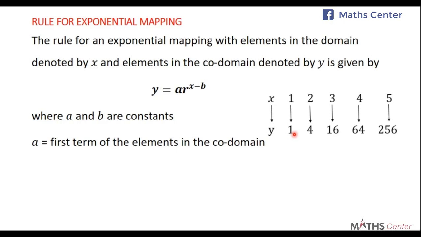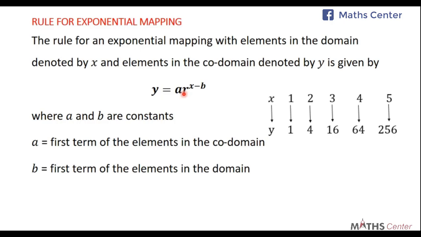That is A. What is B? B is the first term of the elements in the domain. This is the domain. So the first element in the domain is 1. That is B. So you can pick the A and B from the mapping straight away. A is the first term of the elements in the codomain, and B is the first term of the elements in the domain.